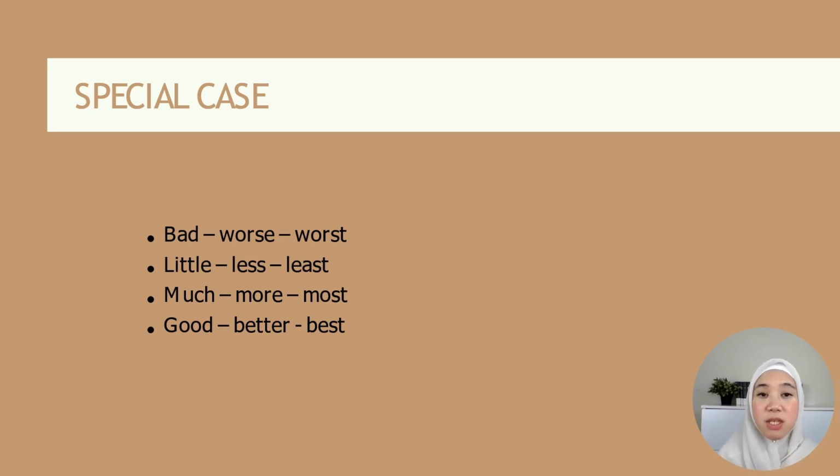For example, she is worse than her. Dia lagi teruk daripada dia. She is worse than her friend. Dia tu paling teruk. She is the worst friend I've ever had. Okay, so I hope you are able to differentiate between these two. Words with the E is lebih teruk. Words with the T is paling teruk.